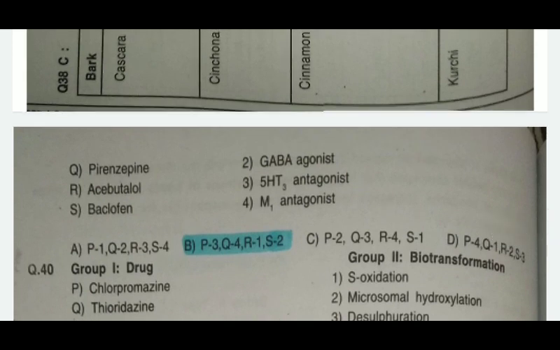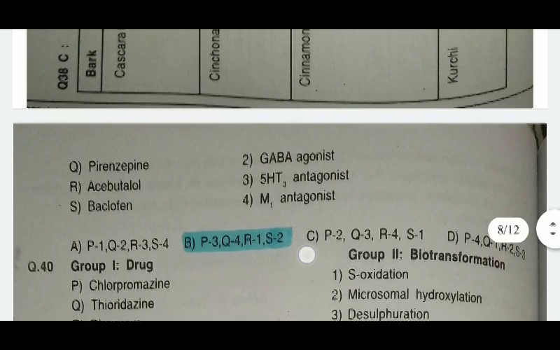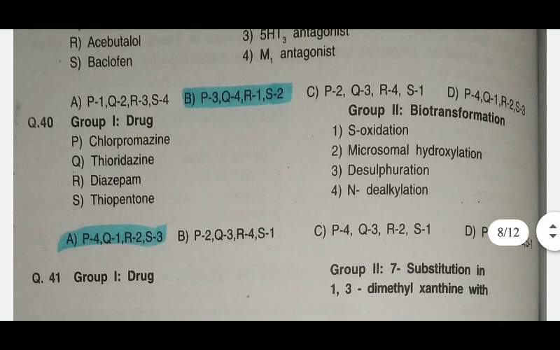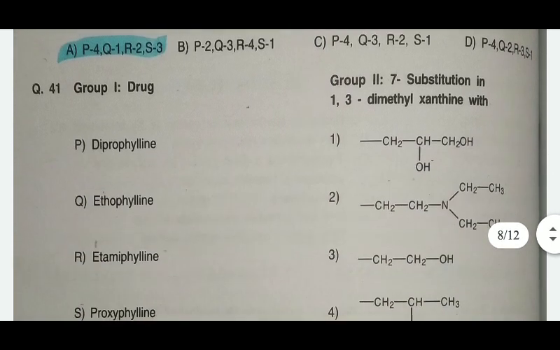Last is baclofen. It is a GABA agonist. Next is the drug with their biotransformation. First is chlorpromazine. The answer is N-dealkylation. It undergoes metabolism by N-dealkylation. Next is thioridazine. The answer for this is S-oxidation. Diazepam, microsomal hydroxylation, and thiopental is desulfuration.